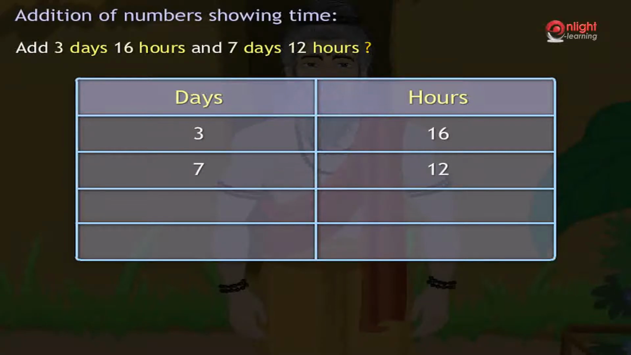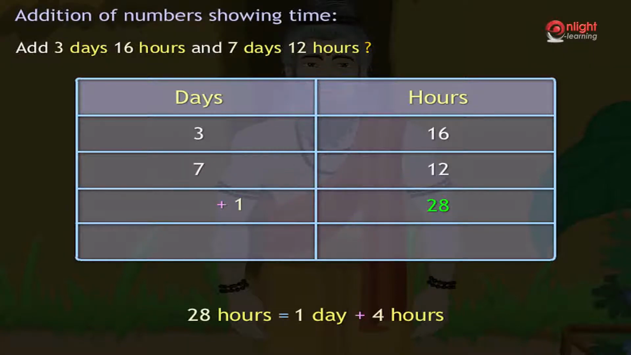We now start the addition from the right. Adding hours first, we get 16 plus 12 equal to 28 hours. 28 hours equal to 1 day plus 4 hours. Hence, we carry 1 day to the days column and retain 4 in the hours column as shown.